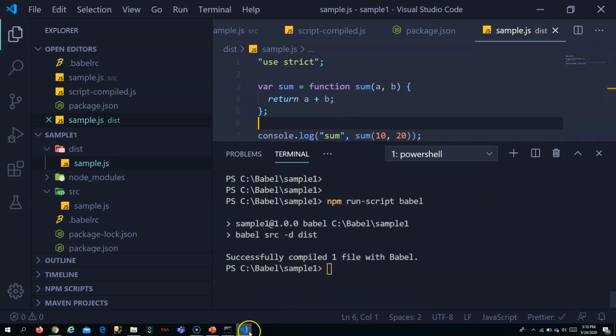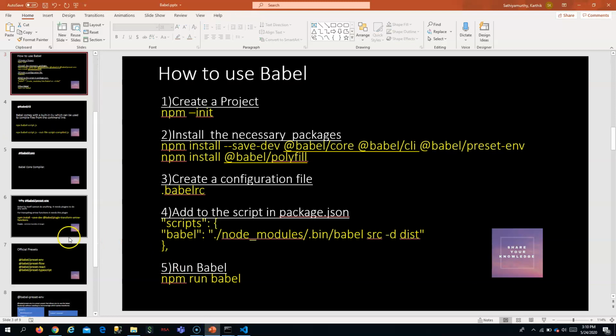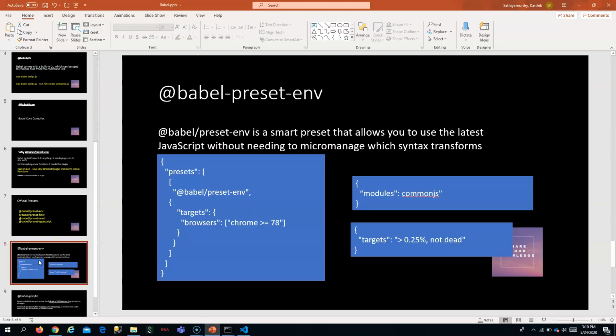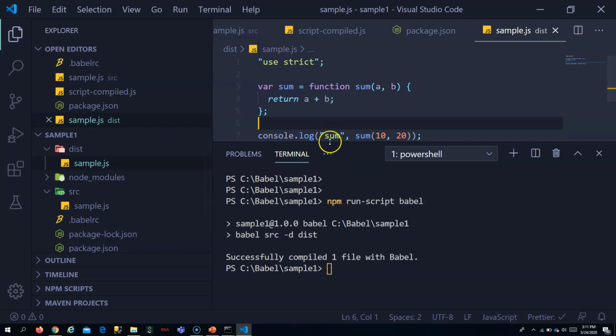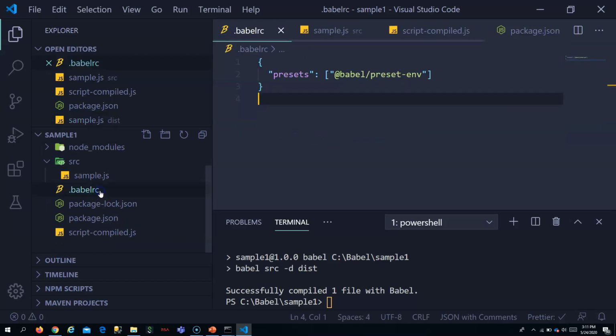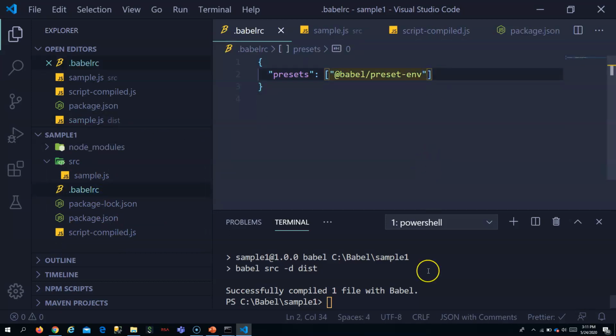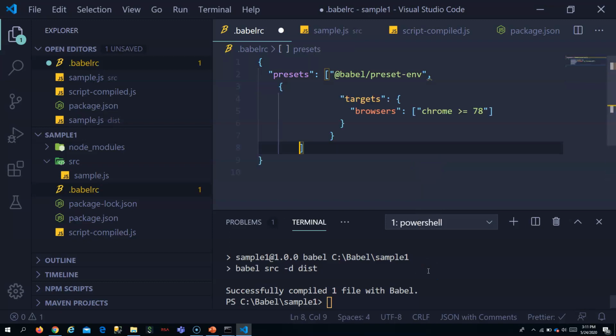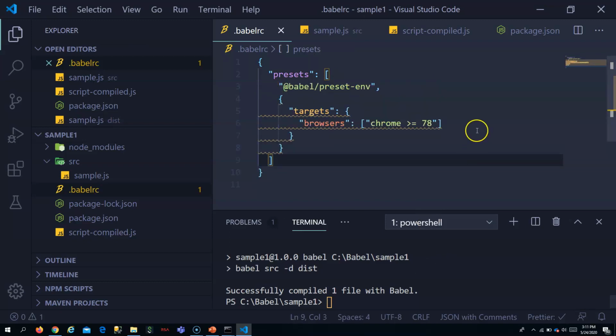So one more thing, we also saw the options for this preset env, right? So let us now use this option. Let us now target Babel to convert for Chrome versions greater than 78.